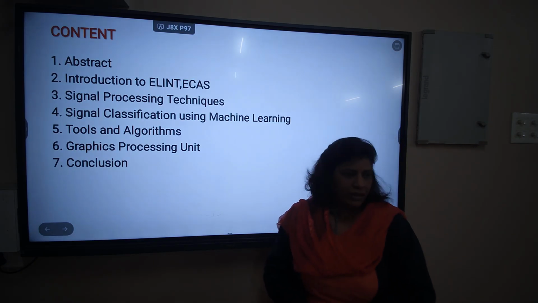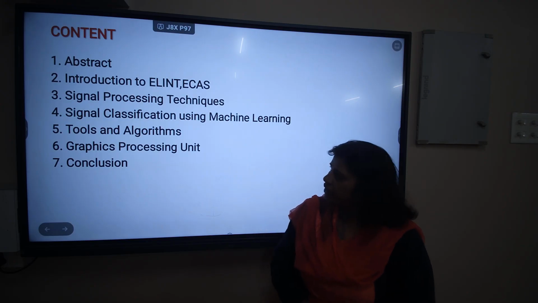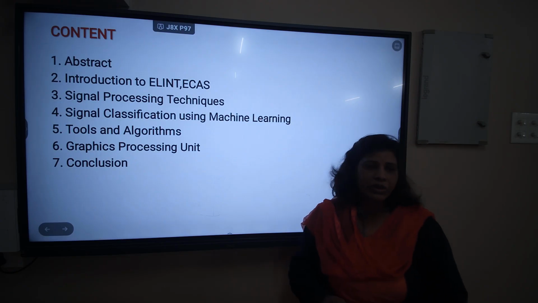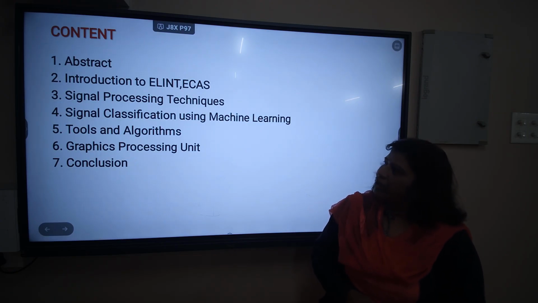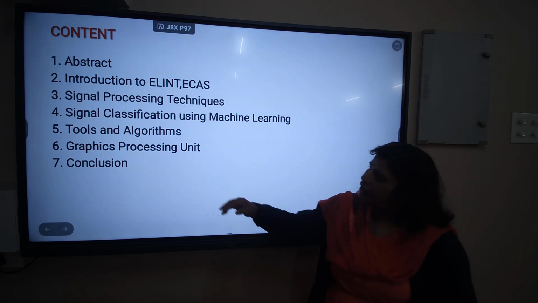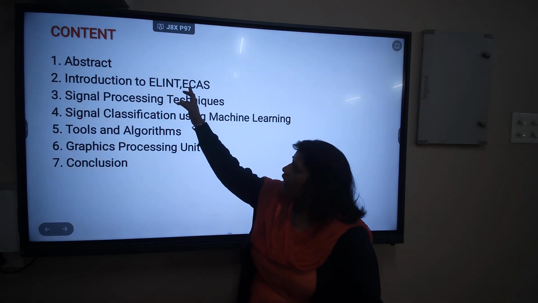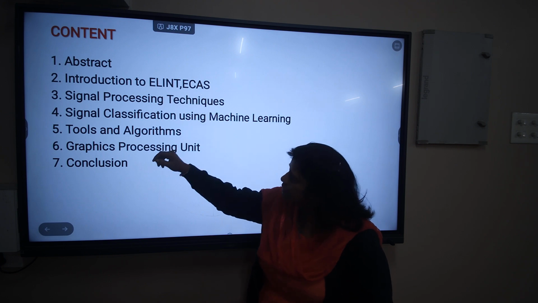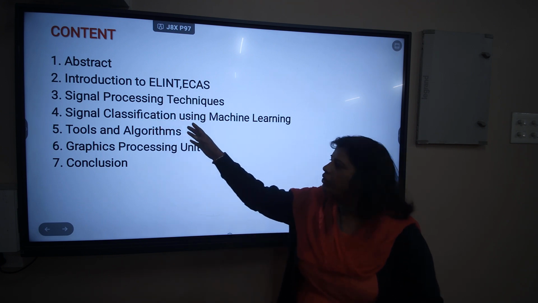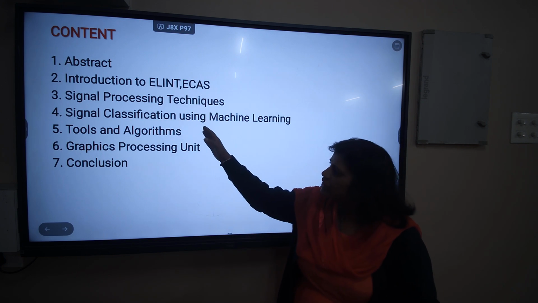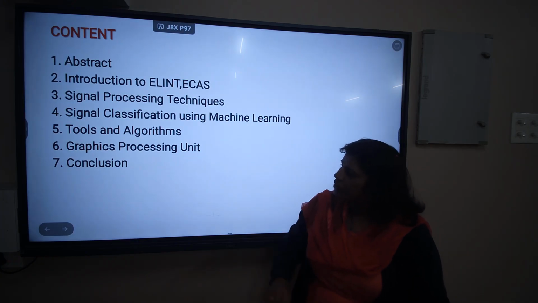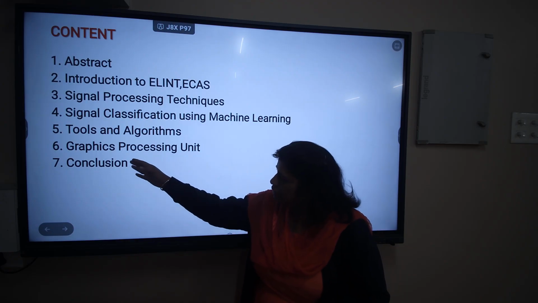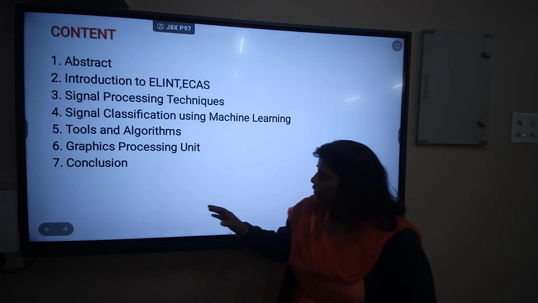These are the contents. I'm going to introduce the abstract here, how machine learning and artificial intelligence are going to contribute in electronics engineering and wireless communication. Introduction to electronic intelligence: ECAS is the electronic intelligence correlation and analysis system. Some signal processing techniques we are going to introduce. The signal classification is done by machine learning algorithms. Tools and algorithms that are introduced here to classify the signals. Graphics processing unit and conclusion.